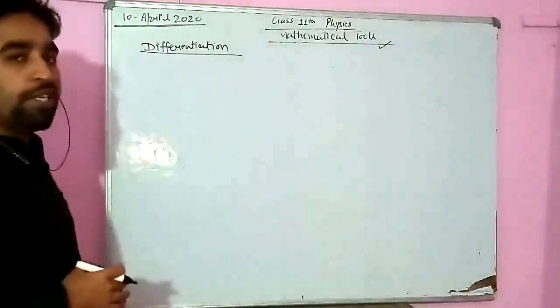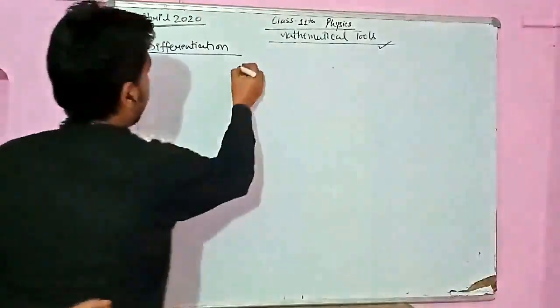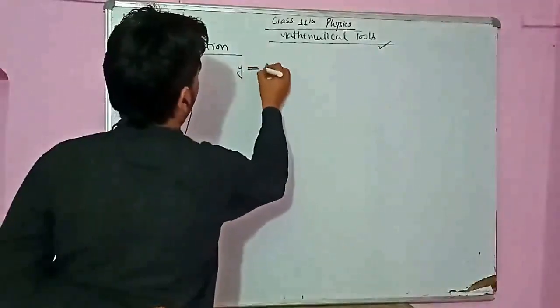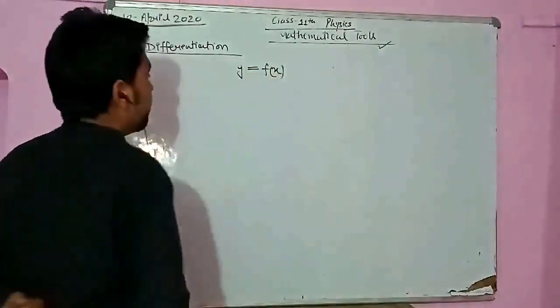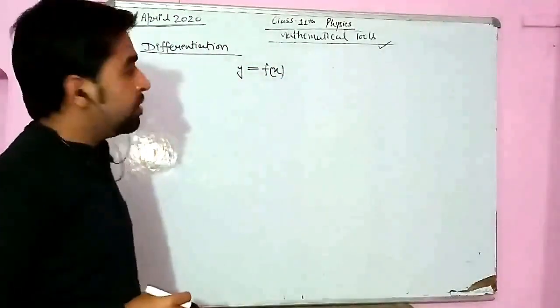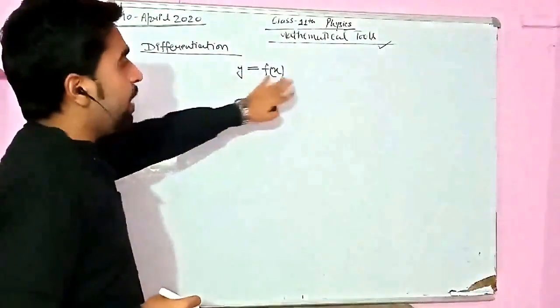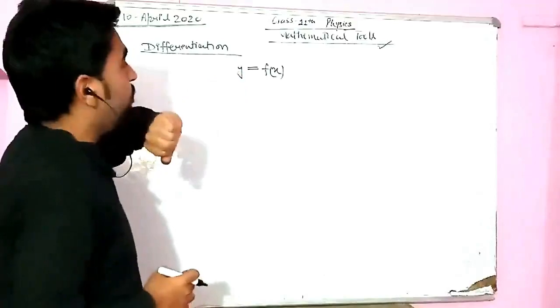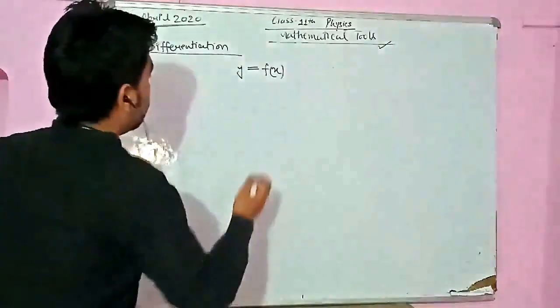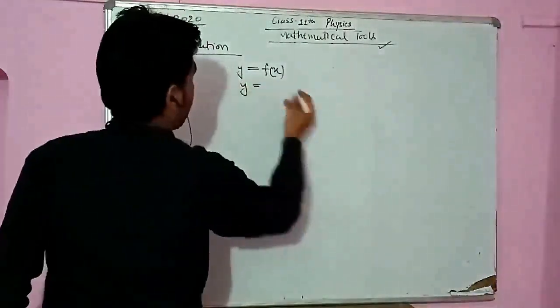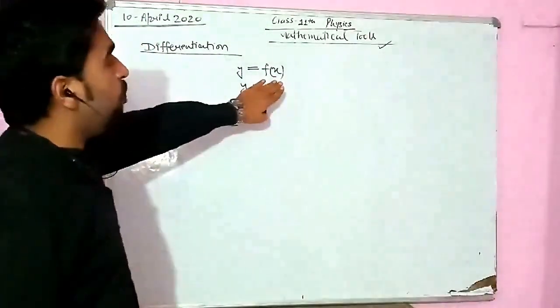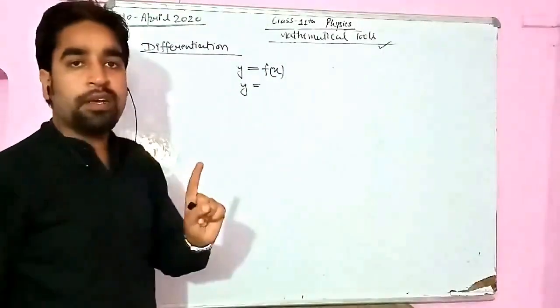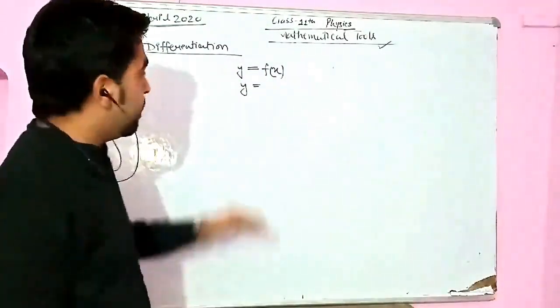Suppose y is a function of x. In maths you have studied this. What is the meaning of this? इसका मीनिंग ये है कि अगर y x का फंक्शन है, so the value of y is depending on the value of x. So that y can be any value, and that value will have only one variable, that will be x. That is the guarantee.